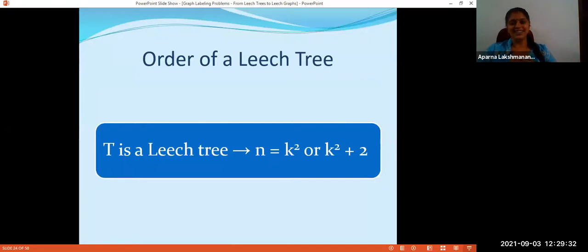So actually, we have proved a theorem in graph theory without talking about the underlying graph or using any proof techniques of graph theory, but purely combinatorics. And that is the beauty of mathematics. So this is a very important result regarding Leech trees.